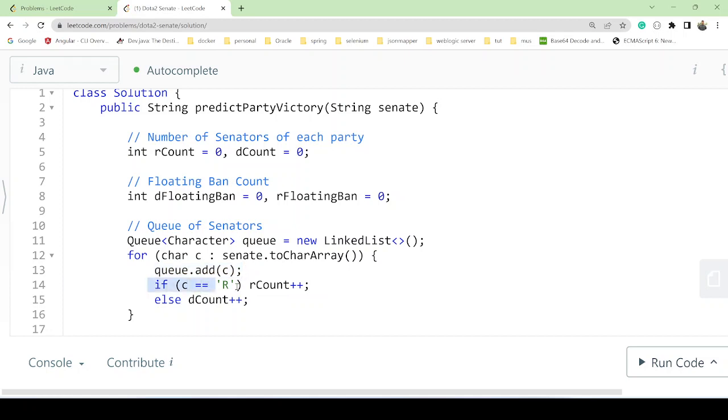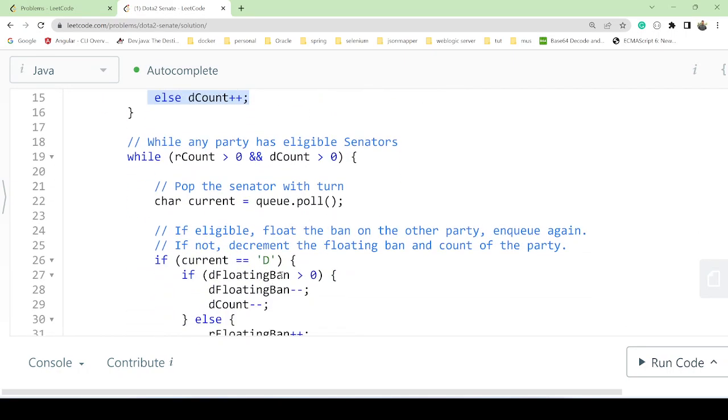Now we have R and D. If it is R, we increment the R count. If not, we increment the D count. So see, till now it's very easy, you don't have to worry. R count we have to increment, D count we have to increment. For that we check the given senate: from it we get a character array, and if the character is R, the R count will increment, otherwise the D count will increment.